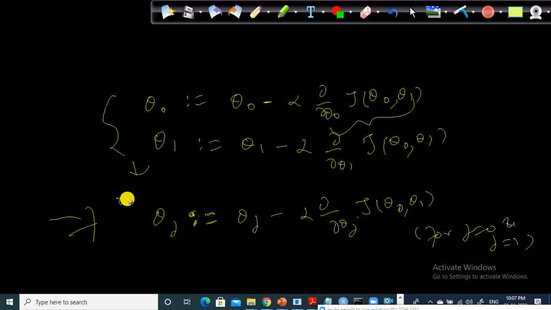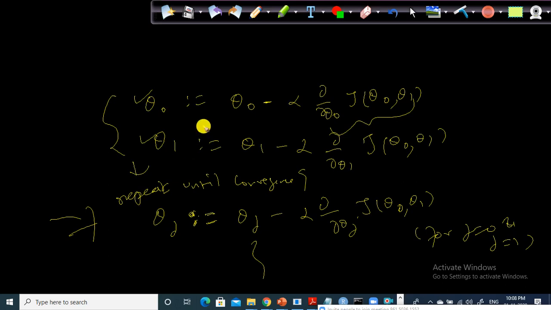So what we need to do is repeat this. We need to iterate, repeat until convergence. So what do we mean by convergence? We keep iterating as long as the theta values are not yet minimal. In this case, we are going to keep updating theta naught and theta 1 for each and every iteration.